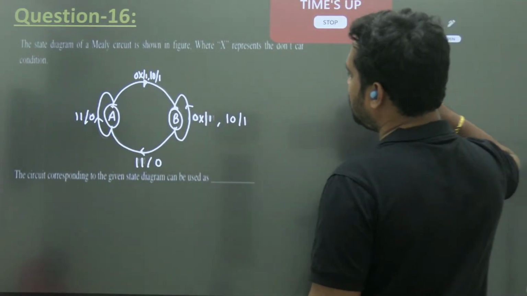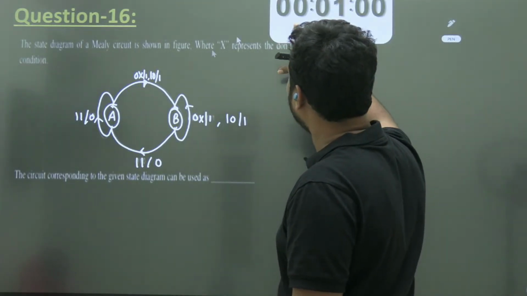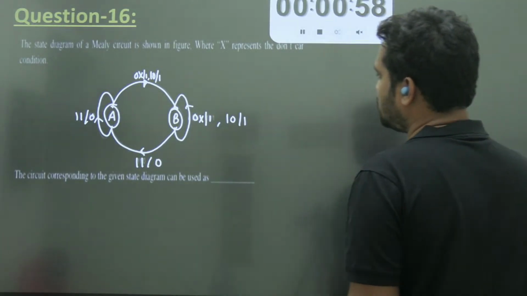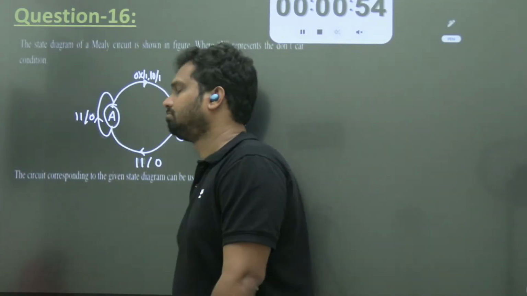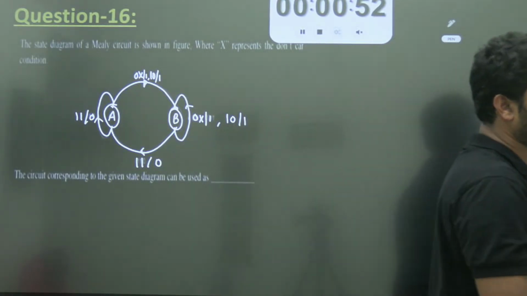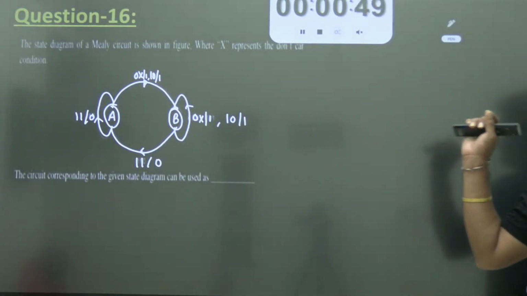In the circuit, you have a Mealy state diagram. You need to find the output, where x is the don't care. Simple question, very simple question.